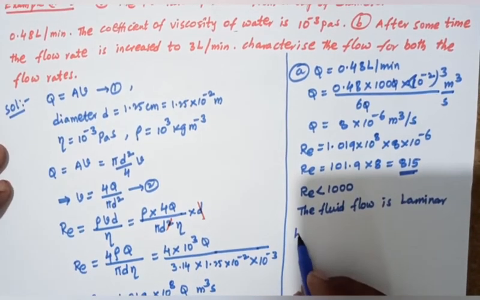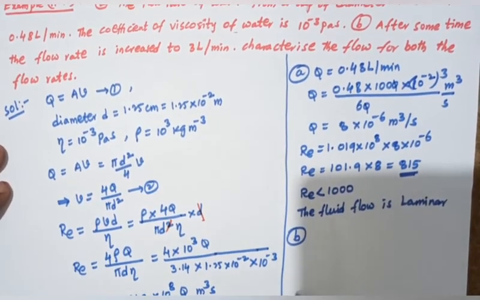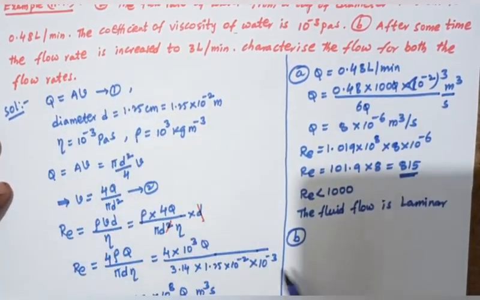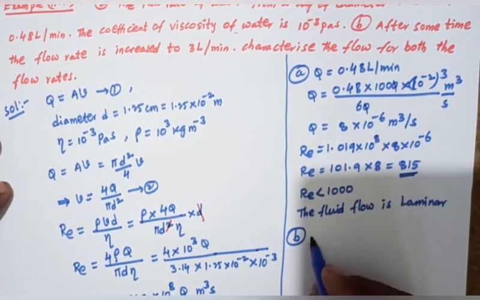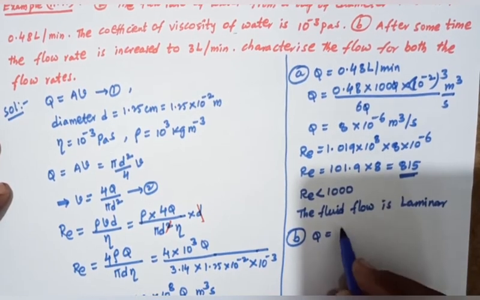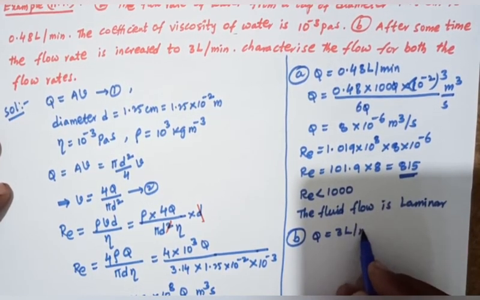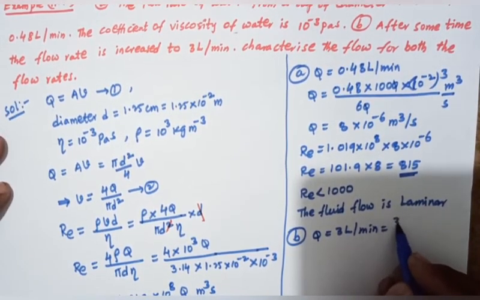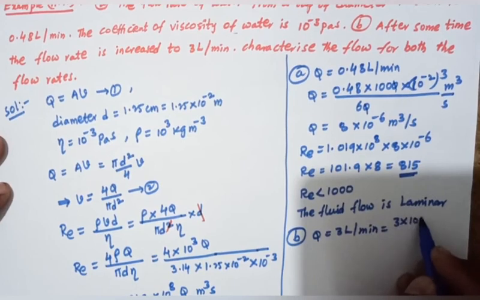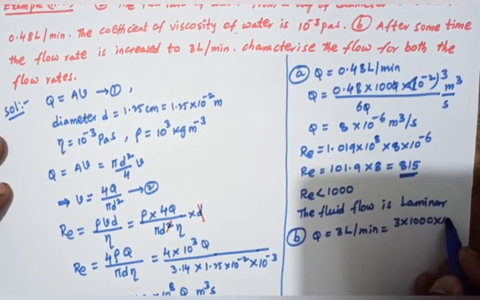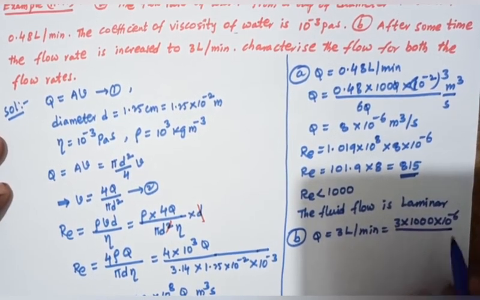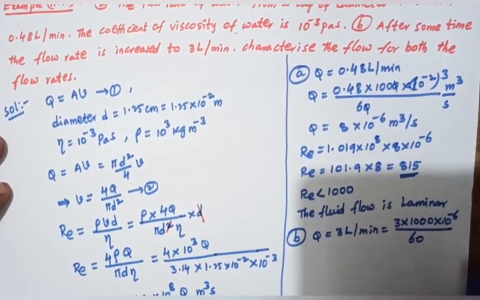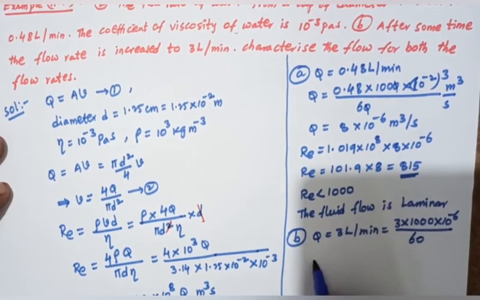Next, you can find out B. The flow rate is increased after some time. So flow rate Q equals 3 liter per minute, that equals 3 into 1000 into 10^-6 divided by 60 meter cube per second.